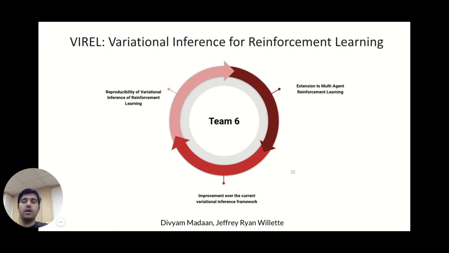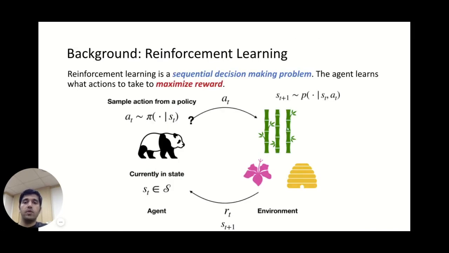Hello, everyone. We are Team 6, and we are going to present our framework Viral, which is variational inference for reinforcement learning. Before going into the framework, we would like to introduce the background for reinforcement learning. Reinforcement learning is a sequential decision making problem where the agent learns what actions to take to maximize a reward in the given environment, as shown in the corresponding figure also.